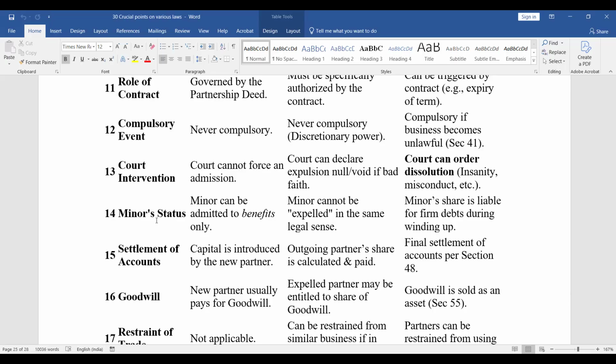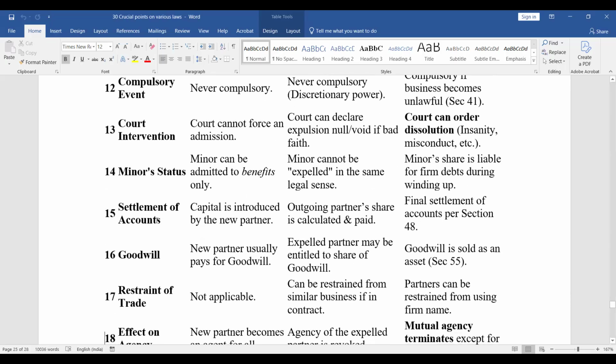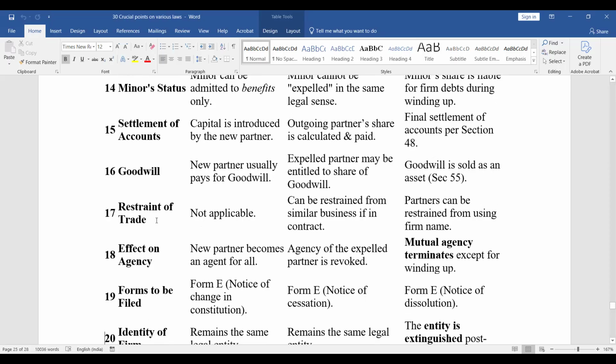Settlement of accounts. Admission, capital is introduced by the new partner. Expulsion, outgoing partner's share is calculated and paid. Dissolution, final settlement of accounts as per section 48. Goodwill: admission, new partner usually pays for goodwill. Expulsion, expelled partner may be entitled to share of goodwill. Dissolution, goodwill is sold as an asset, section 55.